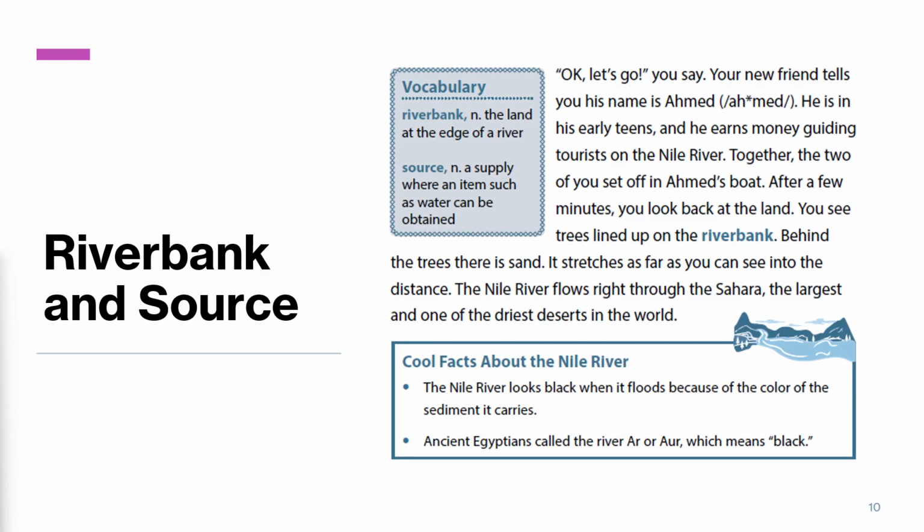The Nile River looks black when it floods because of the color of the sediment it carries. Ancient Egyptians called the river Ar or, which means black. Nile River has many names. The ancient Egyptians used the color of the river to both describe and name it. Nile River is a fun place to visit if you ever go to Cairo, Egypt for vacation.